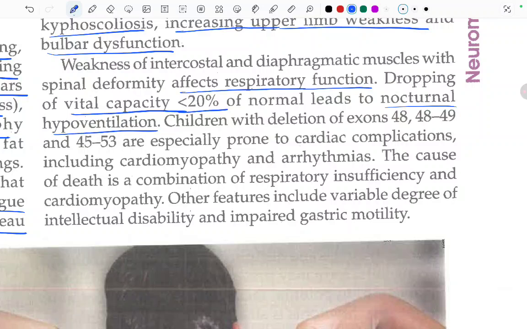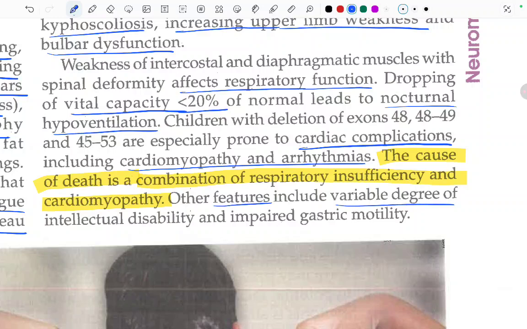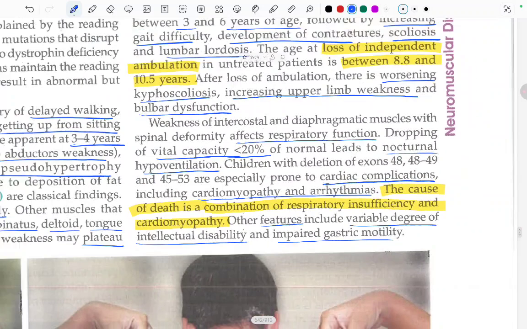Children with deletion of exons 48, 48 to 49, and 45 to 53 are especially prone to cardiac complications. Certain cardiac complications are seen, including cardiomyopathy and arrhythmia. The cause of death is a combination of respiratory insufficiency and cardiomyopathy. Other features include a variable degree of intellectual disability and impaired gastric motility. What also can be seen? Variable degree of intellectual disability and impaired gastric motility.